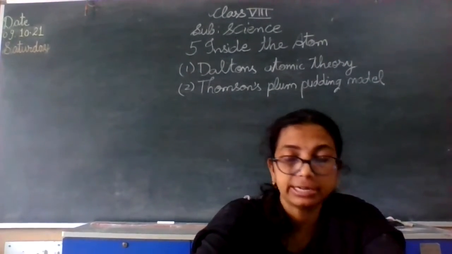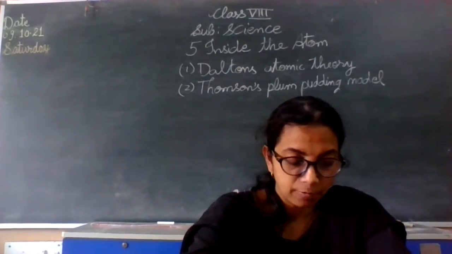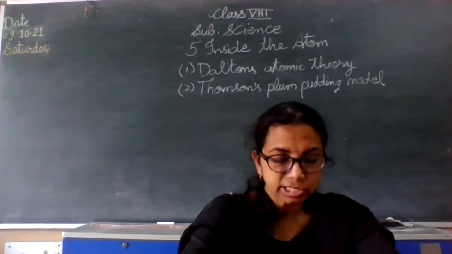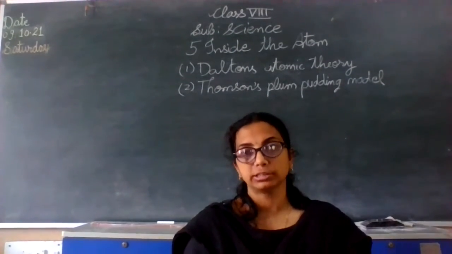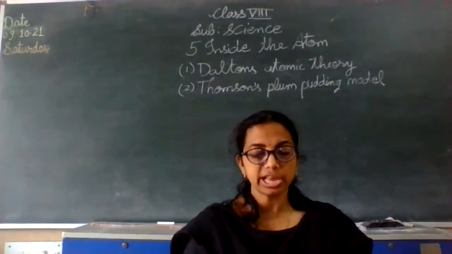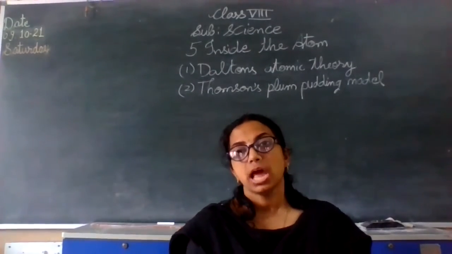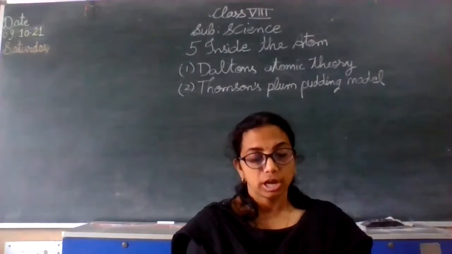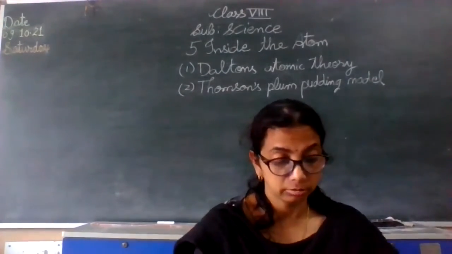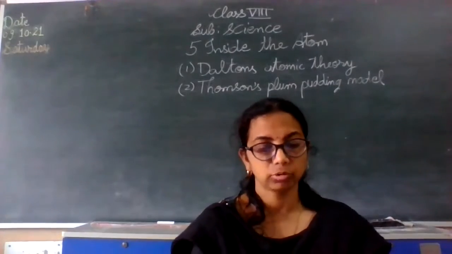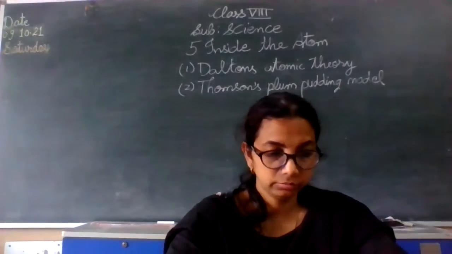Even the Greek philosopher Democritus also put forward such a statement that matter is made up of small particles and these cannot be further divided. The smallest particle of matter was named by Democritus as an atom. And today we are learning what an atom is according to the Greek philosophy, not Indian philosophy, which used the term Parmanu.